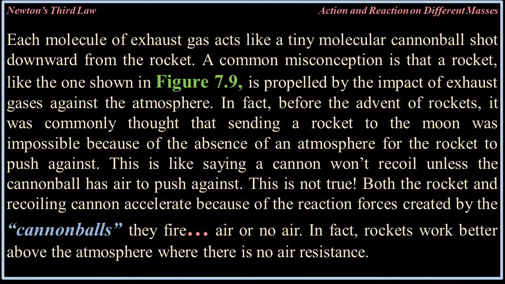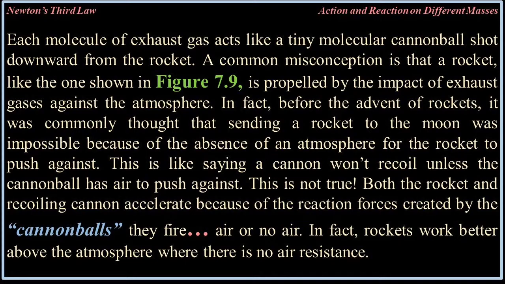What's the action? What's the reaction? Each molecule of exhaust gas acts like a tiny molecular cannonball shot downwards from the rocket. A common misconception is that a rocket, like the one shown in figure 7.9, is propelled by the impact of exhaust gases against the atmosphere. In fact, before the advent of rockets, it was commonly thought that sending a rocket to the moon was impossible because of the absence of an atmosphere for the rocket to push against.